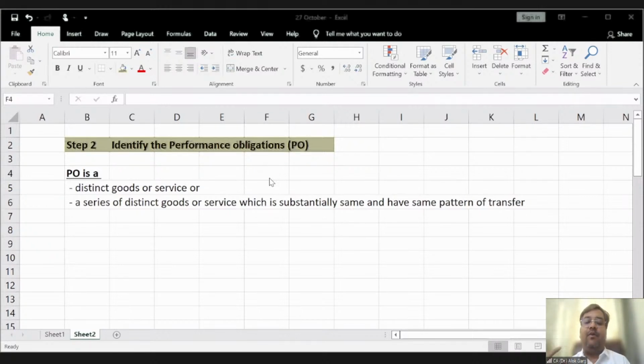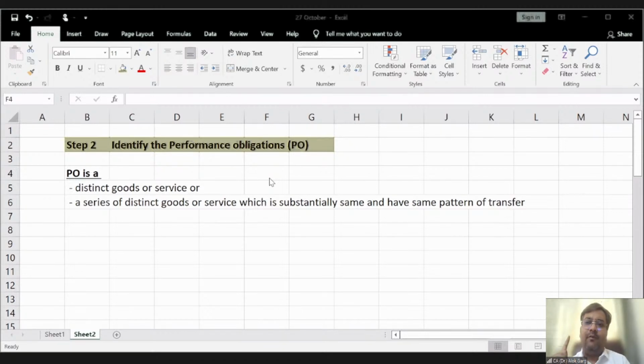But if it is a multiple performance obligation, for example, for Amazon, selling the goods and delivering the goods are the single performance obligation, right? Because until and unless I will receive the goods, I will not get the benefit. But for a normal supplier where he is providing you different services, either you can take the delivery services from that supplier, or you can take the delivery services on your own, right? In that case, it will be treated as a separate performance obligation, and the revenue relating to those performance obligations will be recognized only when those performance obligations will be satisfied.